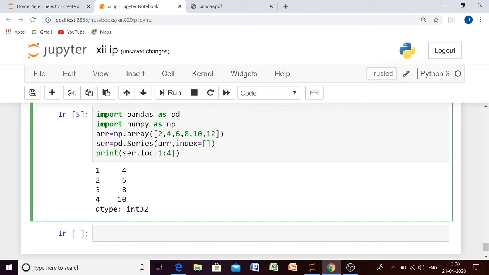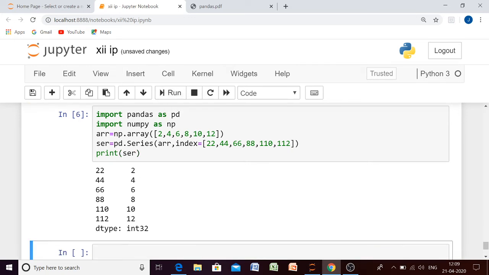So suppose I am giving here 22, 44, 66, 88, 110 and 112. Suppose these index values are given for these elements. Let me print the series to check whether the series has been created successfully or not.